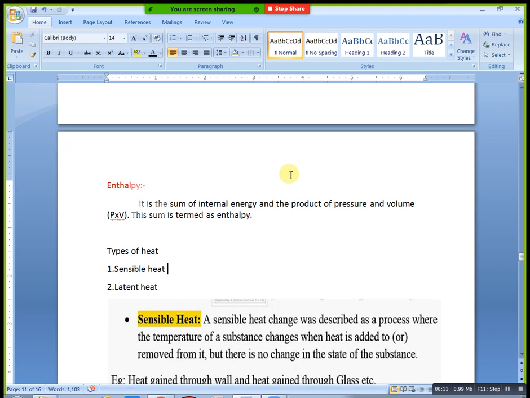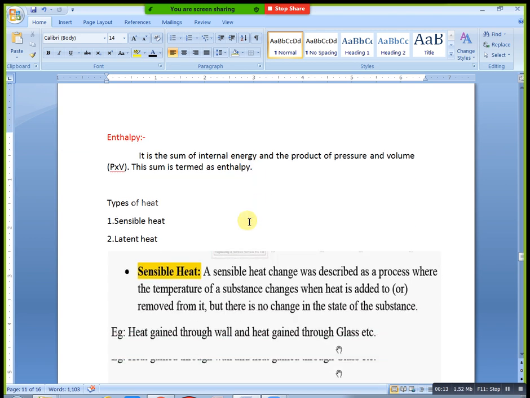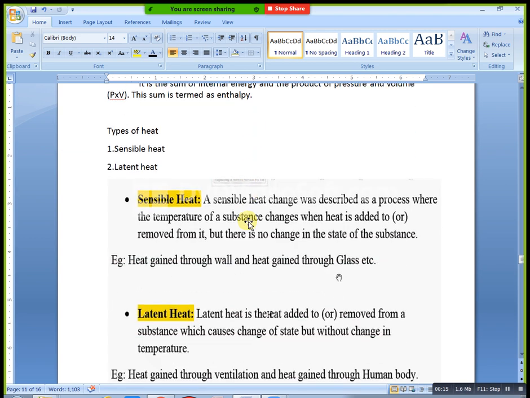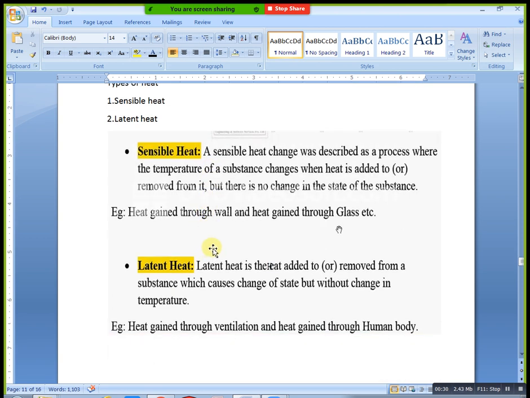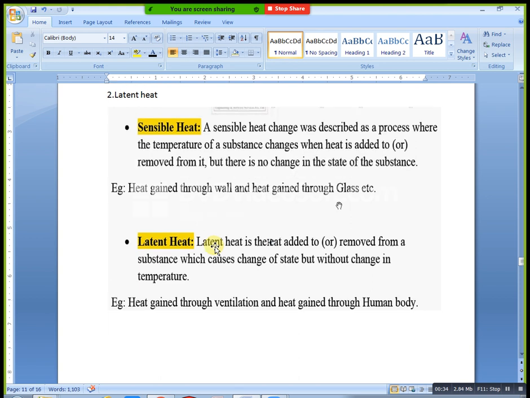Okay, last class we discussed up to enthalpy. Next we have types of heats: sensible and latent heat. All these also explained, na? We completed these two also, na? Okay, now tell me, what is sensible heat?